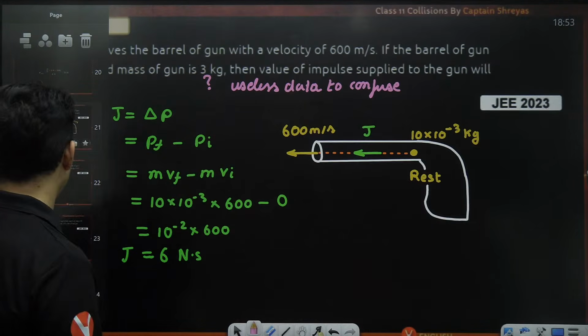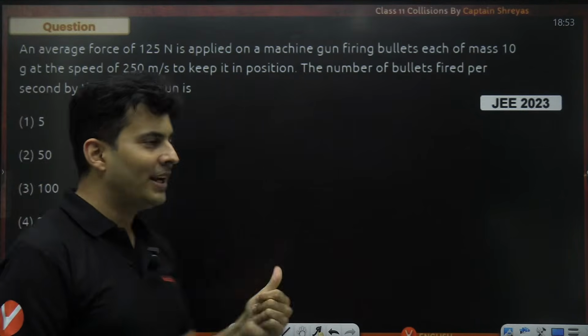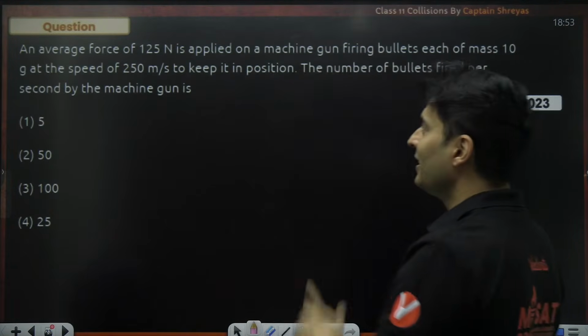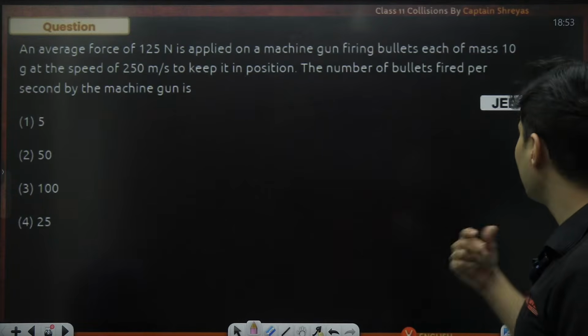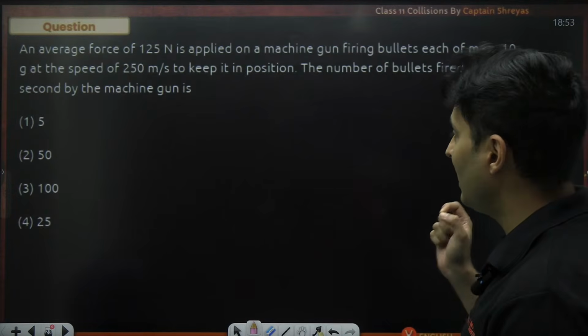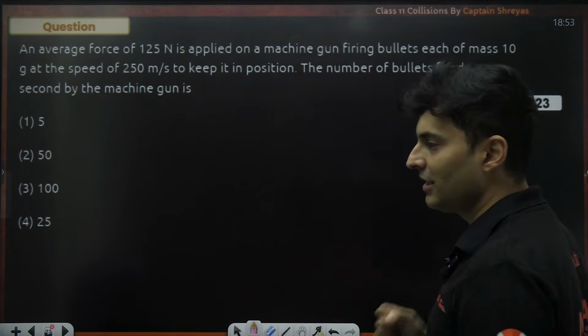Moving on, next question, guys. We are in sprint mode now. Full on, many questions, one after the other. Average force is applied on a machine gun firing bullets of 10 grams at this speed to keep it in position. The number of bullets fired per second by the machine gun is how much?